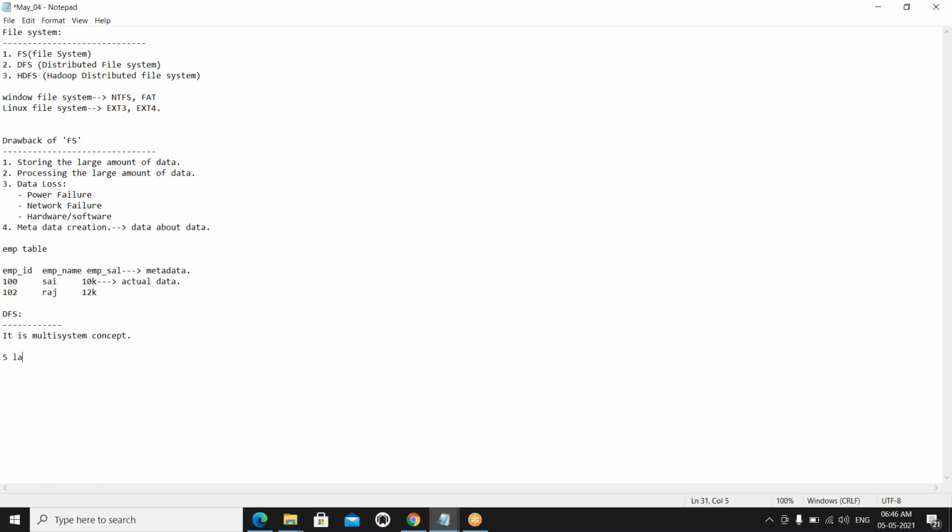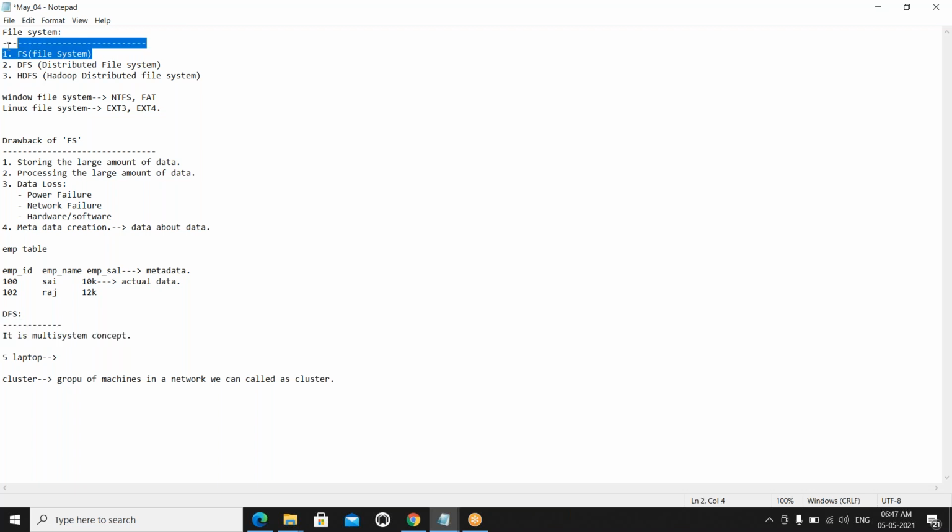How are you going to connect the five laptops? Through the network, right? If you connect all these laptops into a single network, we call it a cluster. What is a cluster? A group of machines in a network. The DFS is nothing but the cluster only. This is a multi-system concept.